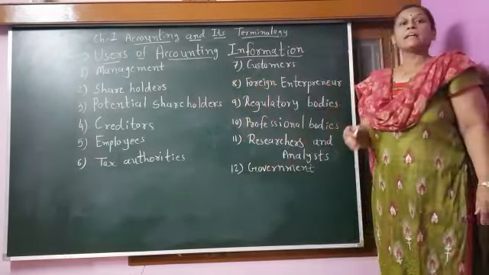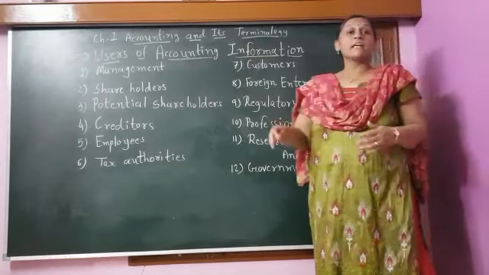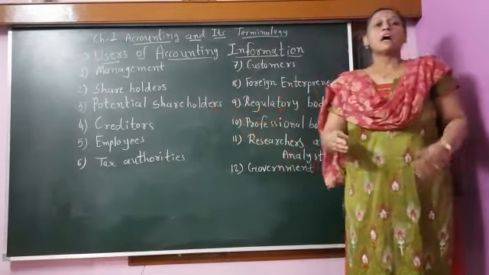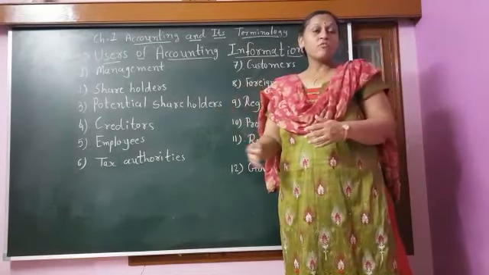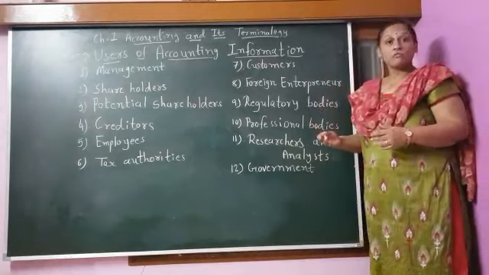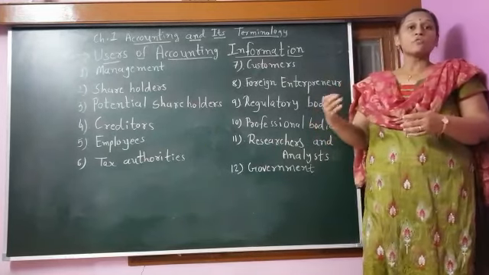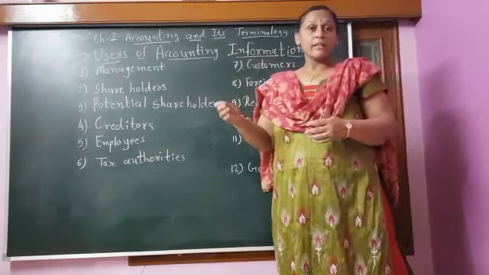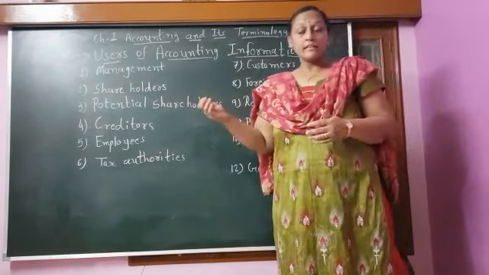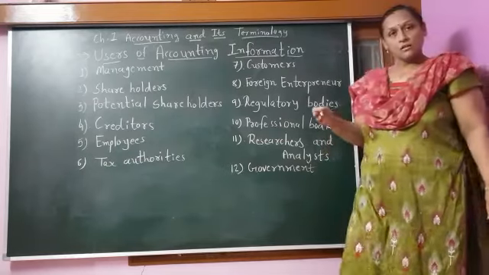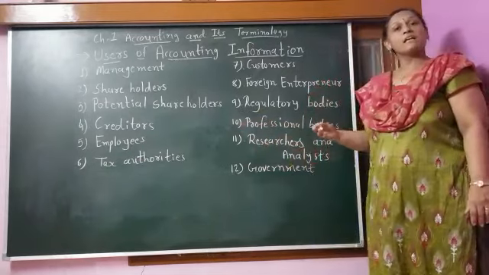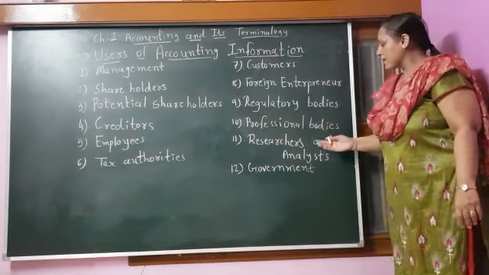The next, number 11, is the researcher and analyst. These are the people who look at the future of accounting and how changes are made in it. When they want to make a change, with new ideas or new terminology, before putting it in the accounting they look at past accounting information, and only from that do they make the change and give it to the public for their well-being. So that is the researcher and analyst.